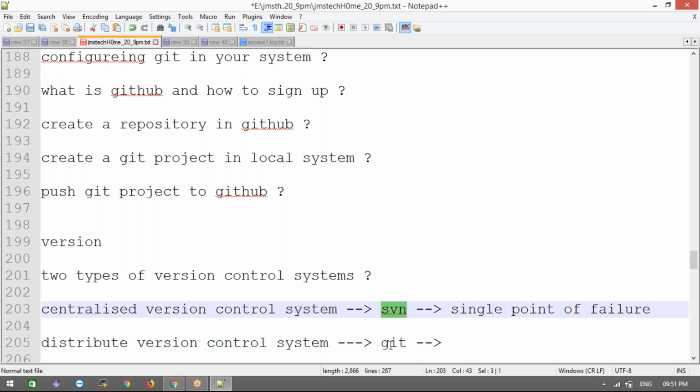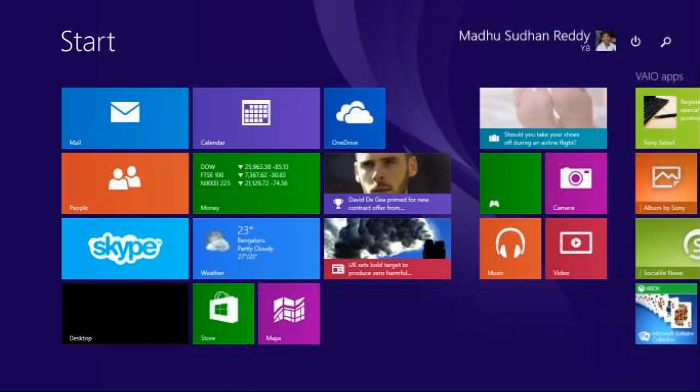In Git, only at pushing and pulling time, like fetch and pull, do we depend on the centralized server. The remaining commands, like add, commit, status, log, execute in the local system only. Okay, that is Git. Let me draw the diagram, we'll get more clarity.